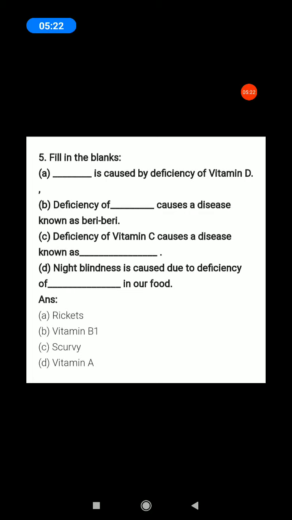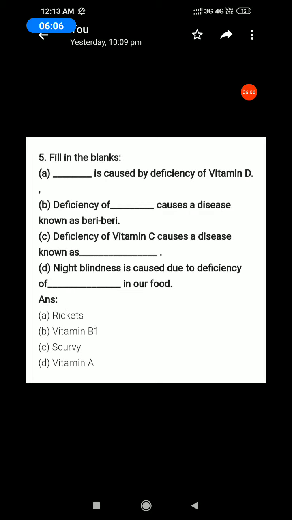Next, deficiency of dash causes a disease known as beriberi. The answer is vitamin B1. Next, the deficiency of vitamin C causes a disease known as which disease? Scurvy. The answer is scurvy. Next, D. Night blindness is caused due to deficiency of dash in our food. Which vitamin deficiency? Vitamin A. The answer is vitamin A. Okay, that's all the book back answers.